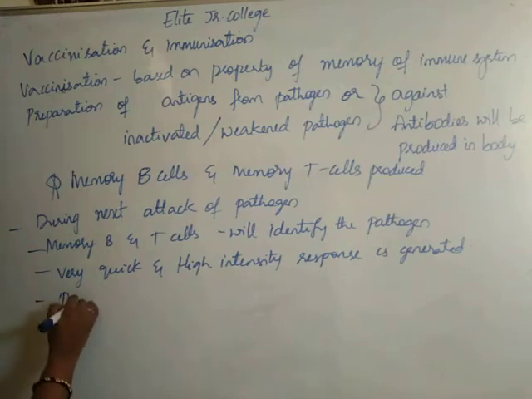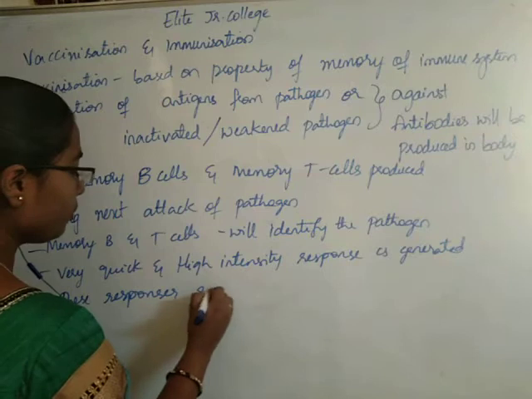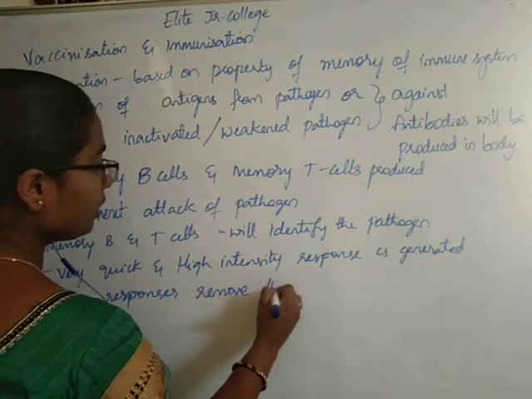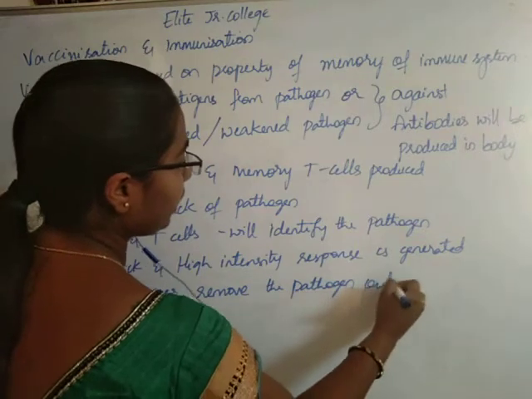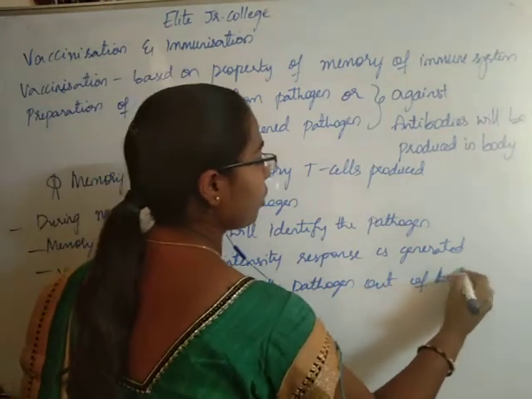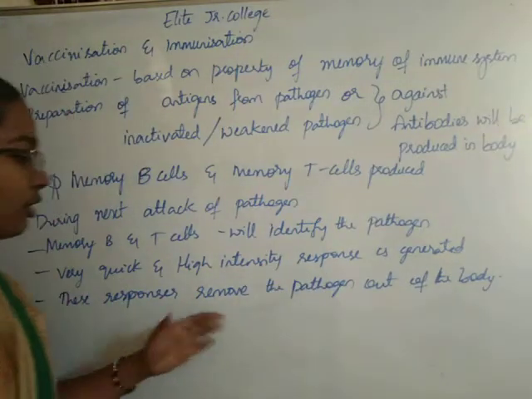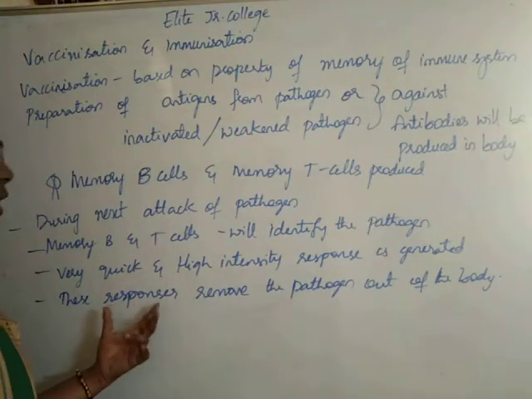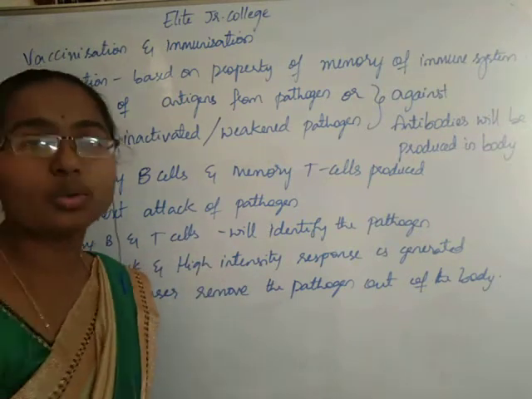These responses remove the pathogen out of our body, okay. Whatever the pathogen or antigen, if it is coming into our body, these immediate immune responses will remove the pathogen out of the body.